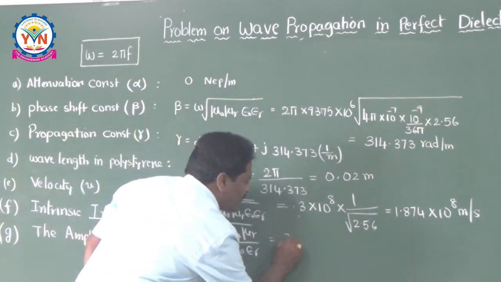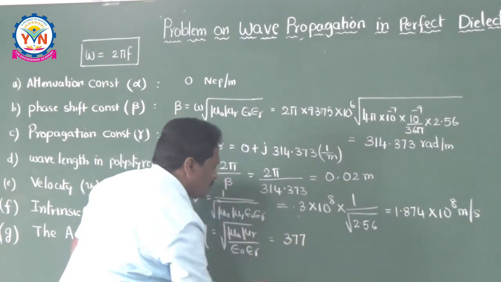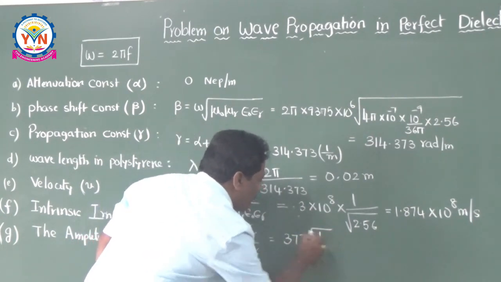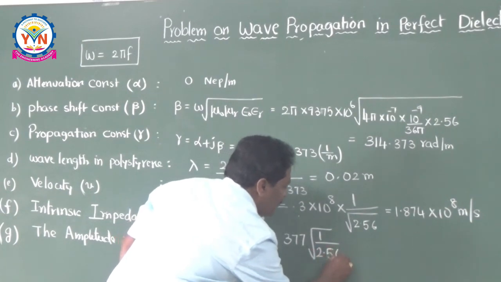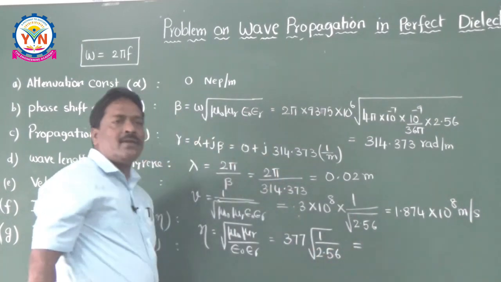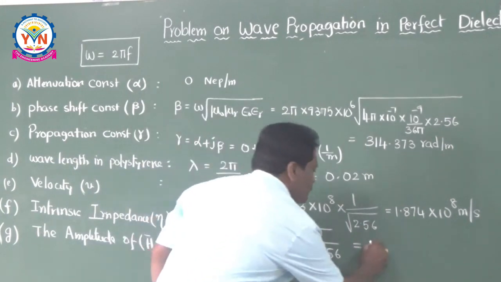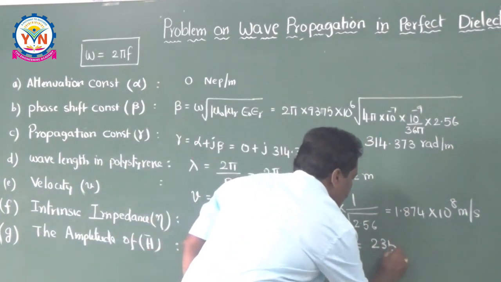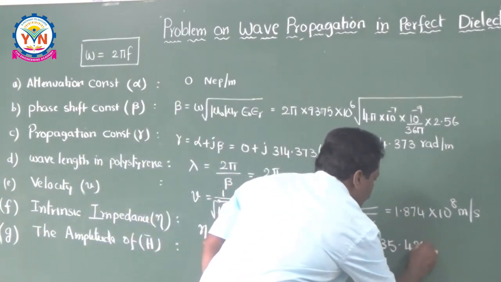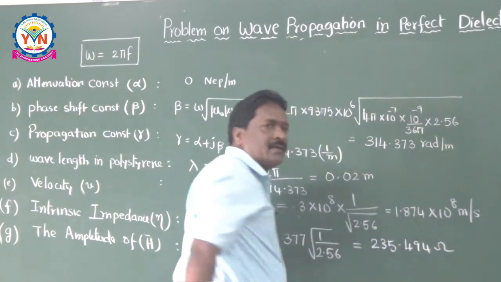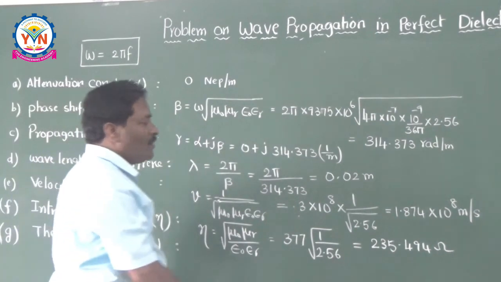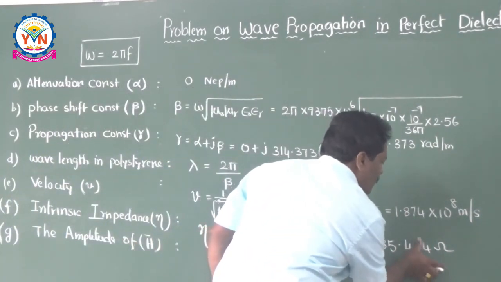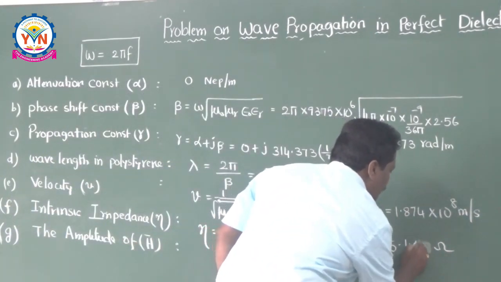So you can say 377 root 1 by mu r is 1 divided by 2.56. If you do it, it will be 235.494 ohms.